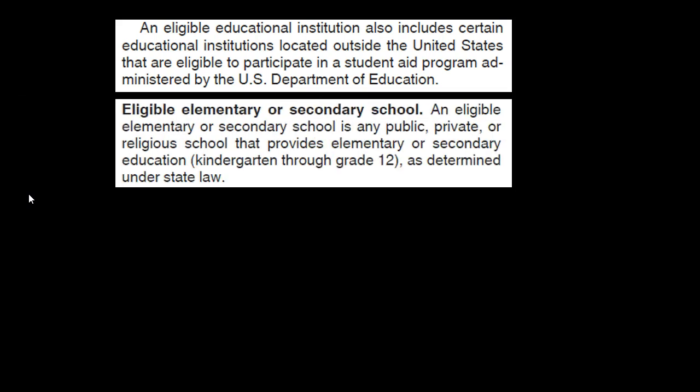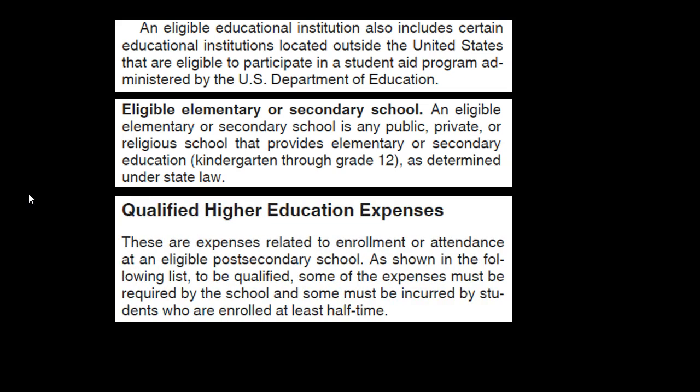Back to the text. An eligible educational institution also includes certain educational institutions located outside the United States that are eligible to participate in a student aid program administered by the U.S. Department of Education. Eligible elementary or secondary school. An eligible elementary or secondary school is any public, private, or religious school that provides elementary or secondary education, kindergarten through grade 12, as determined under state law.